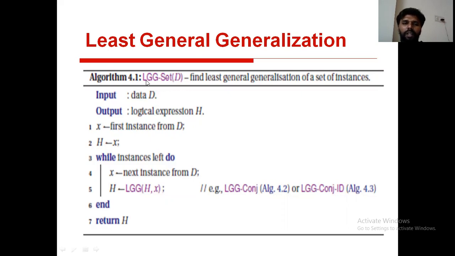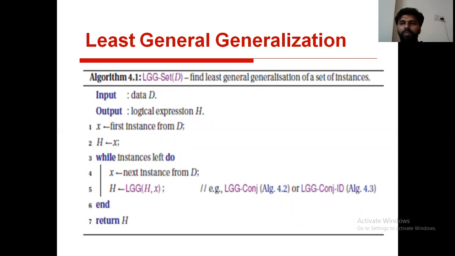Here, the algorithm name is LGG-Set of D. Here D indicates data. D is treated as a training set, which contains either positive examples or negative examples.